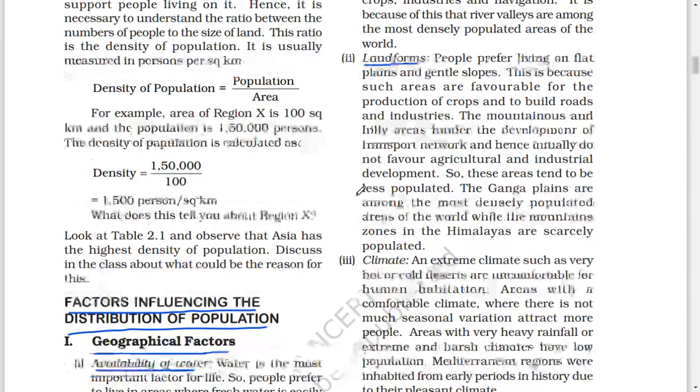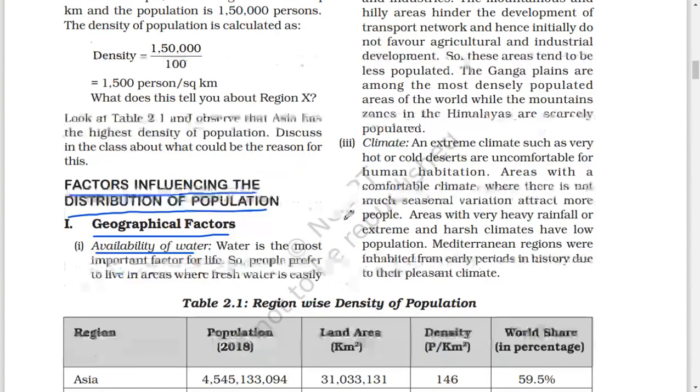So these areas tend to be less populated. The Ganga plains are among the most densely populated areas of the world, while the mountains, as in the Himalayas, are scarcely populated.